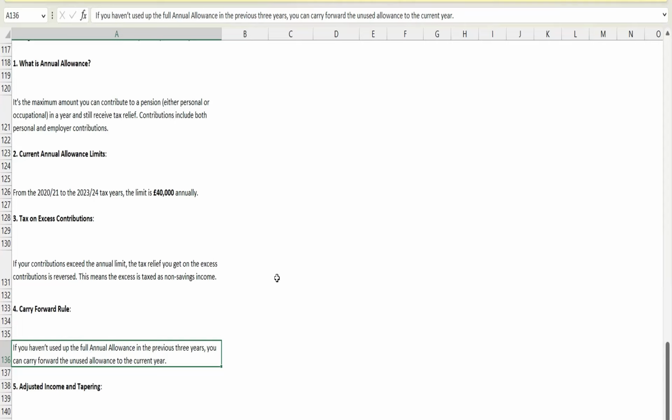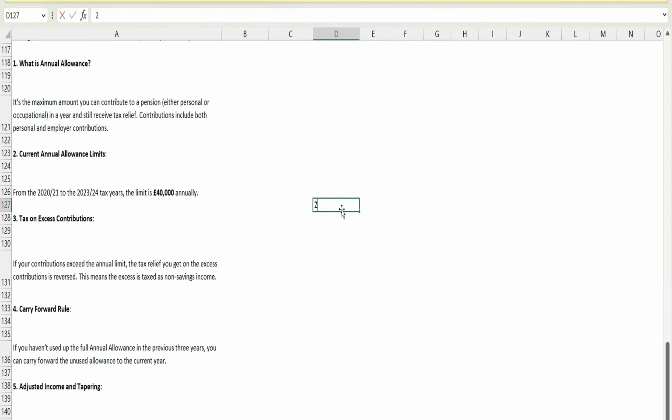It means in my example, the 10,000 will be carried forward. Next year my limit will be 40,000 of the current year and 10,000 from the previous year. Let me explain with the numeric figure. I have contributed 20,000. My employer contributed 10,000. Adding these two, it will be 30,000. Right. But my limit was 40,000.